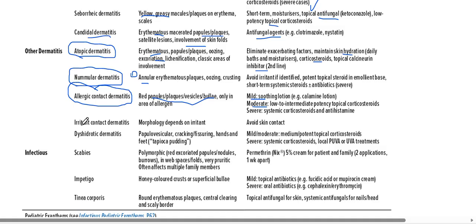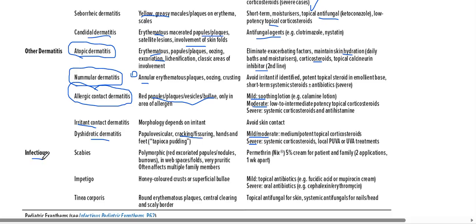Then irritant contact dermatitis, here we avoid skin contact. Dyshidrotic dermatitis is in the form of cracking or fissuring, especially on hands and feet. So for mild and moderate cases, medium or potent topical steroids. For severe cases, steroids again.